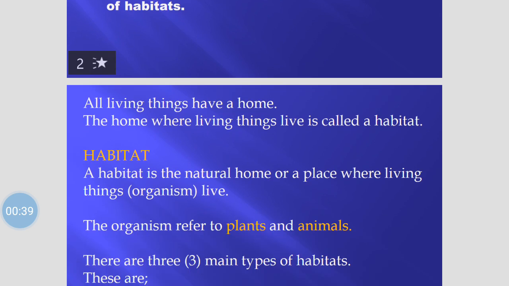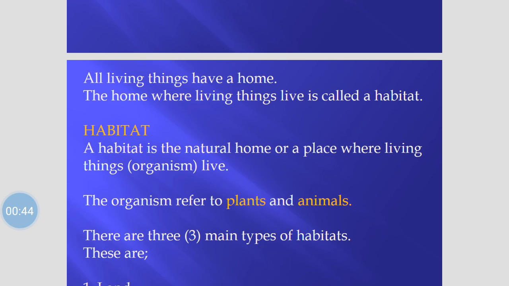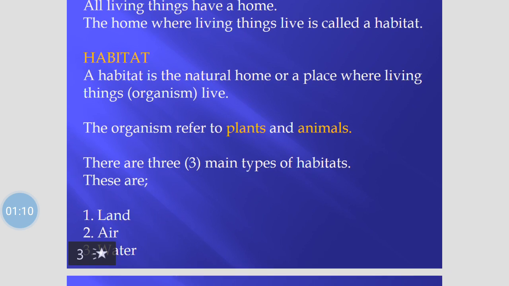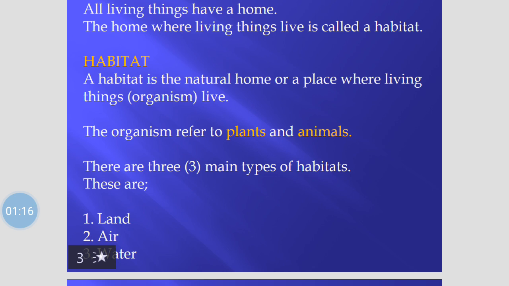Habitat. All living things have a home. The home where living things live is called a habitat. Living things we are talking about here are the things that have life in them. They can reproduce, they can move, they feed, and they grow. So all living things have a home. The home where living things live is called a habitat.